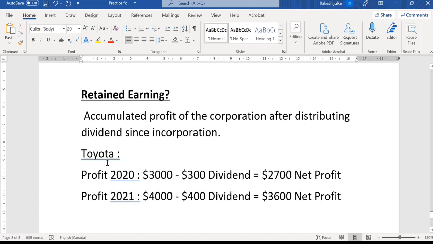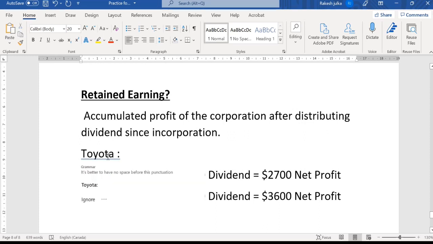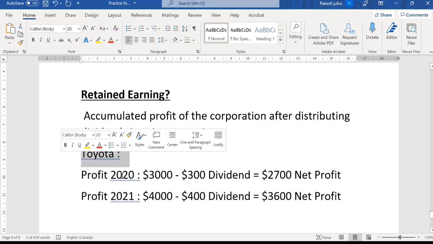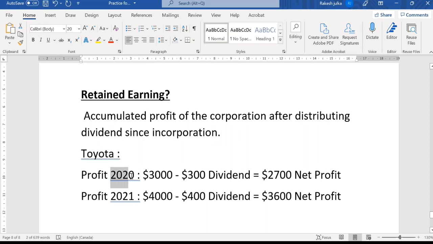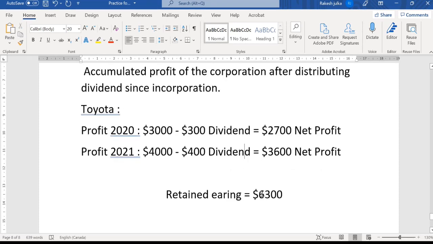For example, this Toyota company started their business in 2020, so this is the first year profit and this is the second year profit, and the total is the retained earning. And this earning is kept by the business for investment purposes.